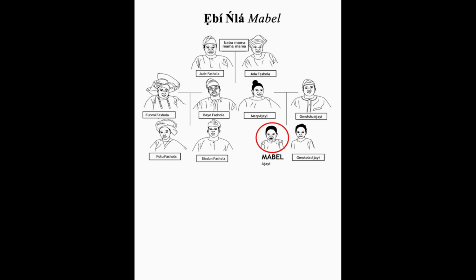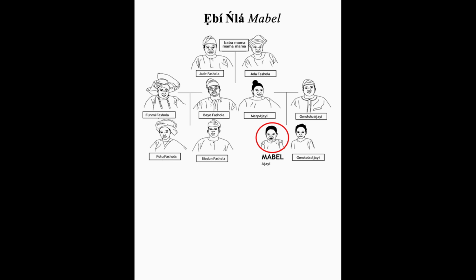And so here, Mabel is the focus. So we're focusing on Mabel. Let's imagine Mabel wants to talk about her extended family. Now, Mabel's extended family will include, of course, the grandparents from her mother's side. So here we see the grandparents from her mother's side. We do not see the grandparents from her father's side. So the grandparents you see here are Mabel's grandparents from her mother's side, not from her father's side.